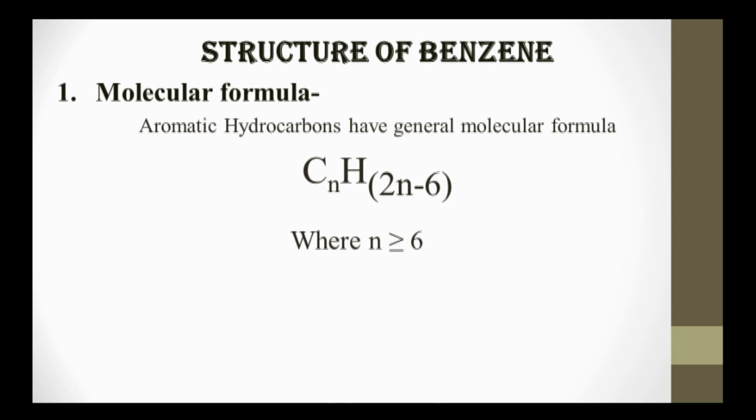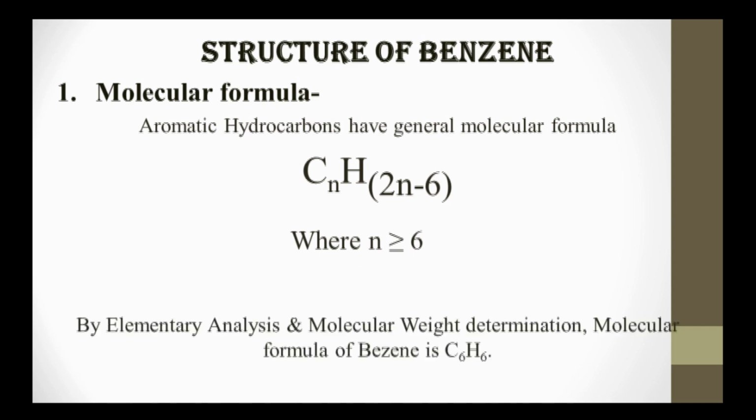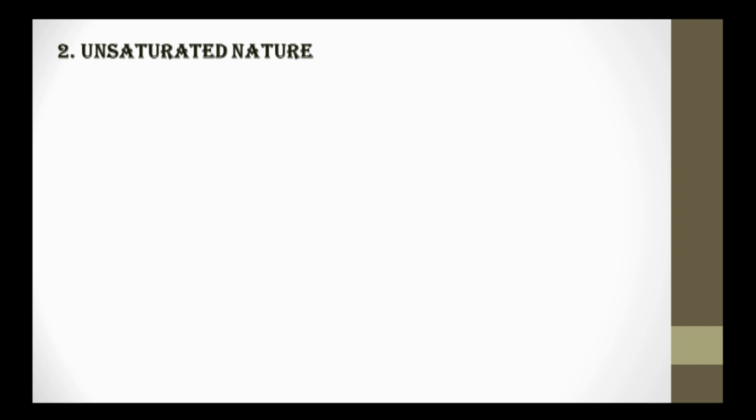Now, first point, molecular formula. Aromatic hydrocarbons have the general molecular formula CnH2n-6, where n is always greater than or equal to 6. Benzene is the first member of this group of compounds called benzenoids. So it becomes essential to have some glimpse of important aspects of its structure. The elementary analysis and molecular weight determination give the molecular formula of benzene as C6H6. This is one of the supporting aspects.